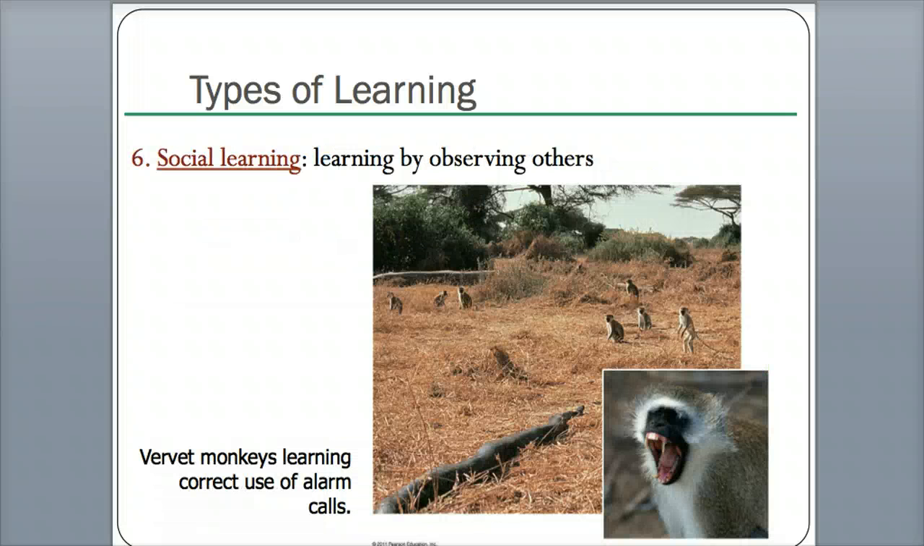And the last one is called social learning, learning by observing others. Vervet monkeys learn the correct use of alarm calls based on other animals using alarm calls. There's not a lot of emphasis on social learning, but as time has gone on, they actually found that social learning is probably one of the more primary ways in which we learn.